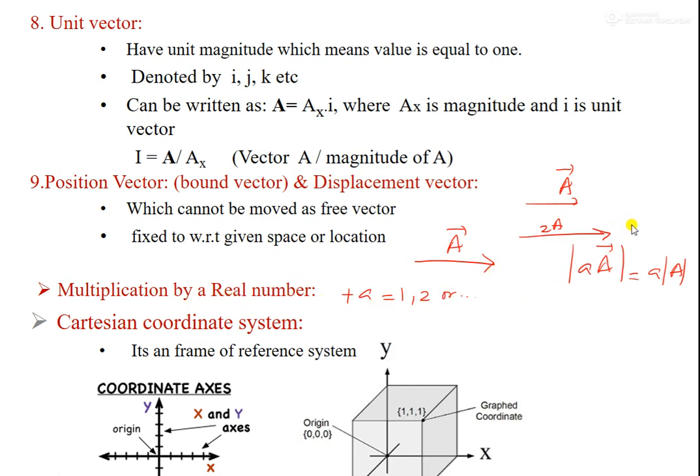Similarly, suppose you multiply by -5, the vector will be like this, on the opposite side. So if you multiply a vector A with any factor, the magnitude changes by that factor, but the direction remains the same unless you change it with the minus sign.